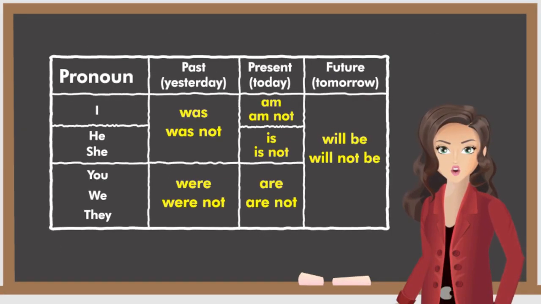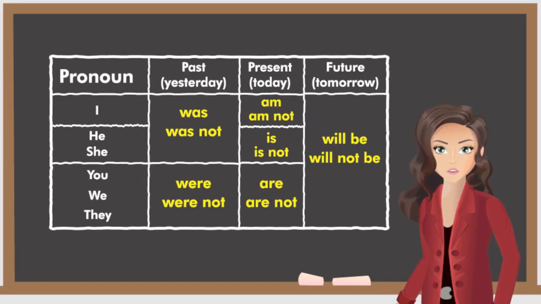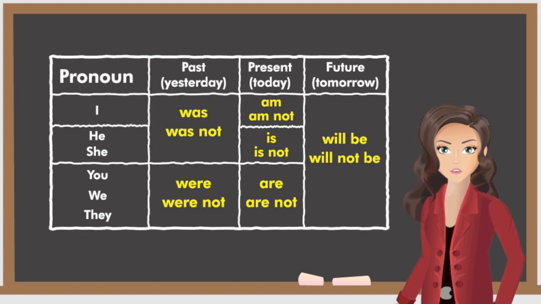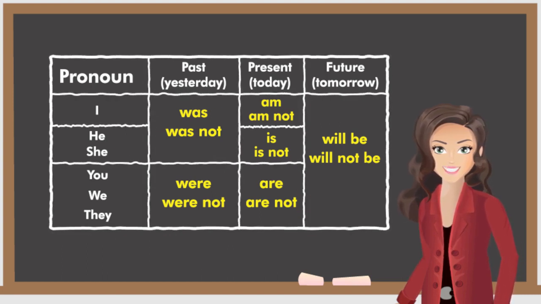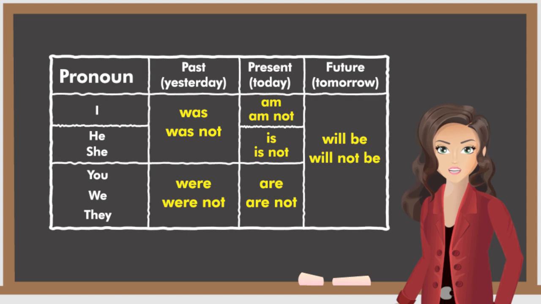Now you know how to use verb to be in the past, present, and future tense. Don't forget to complete all your exercises in the next lesson.